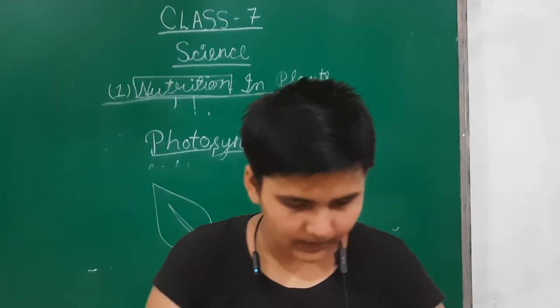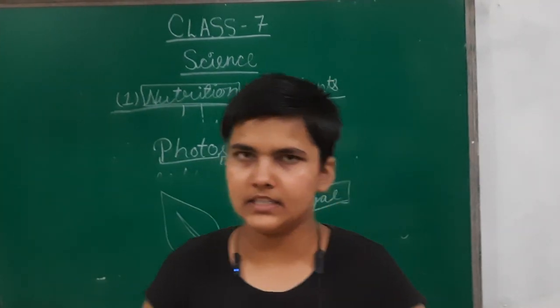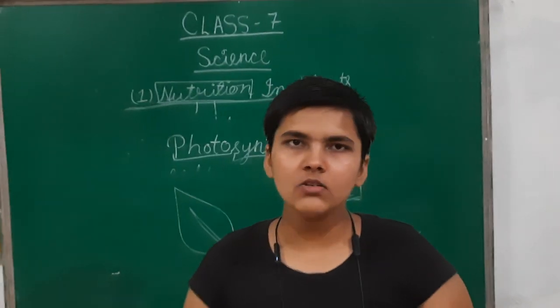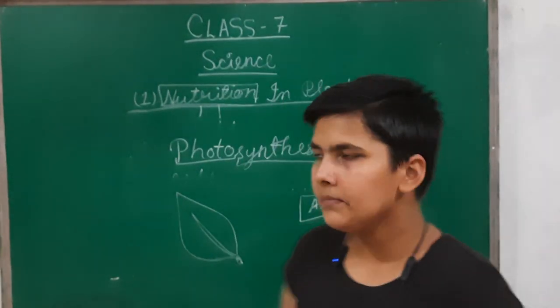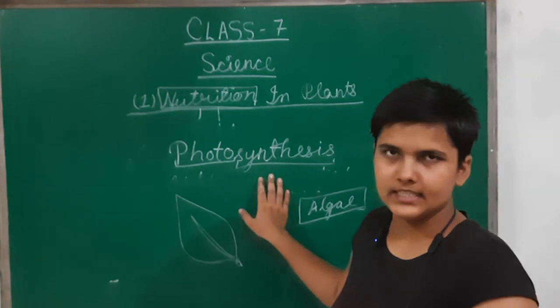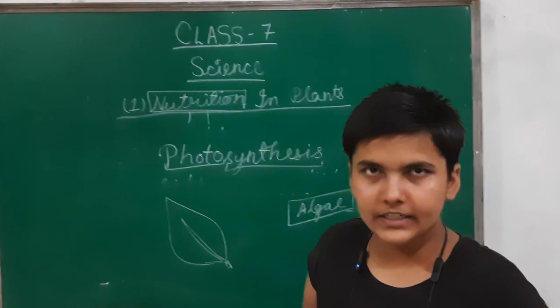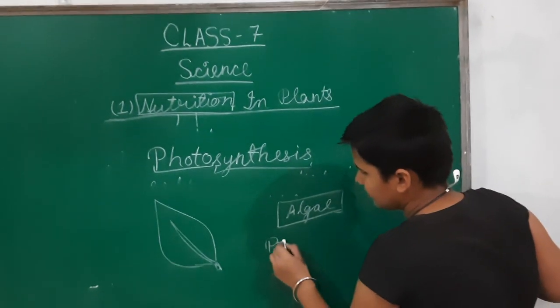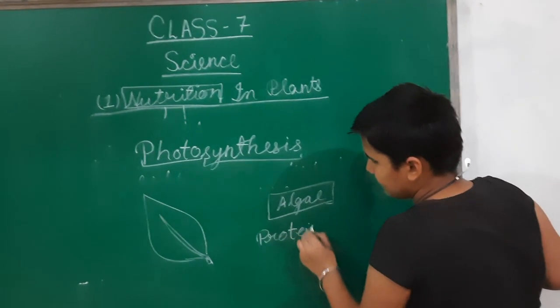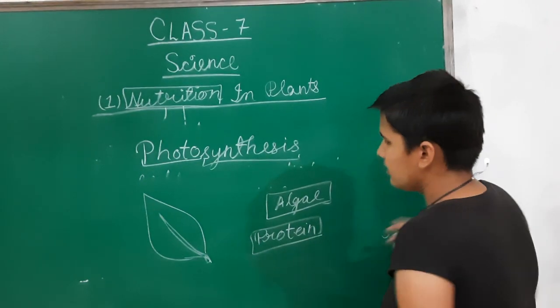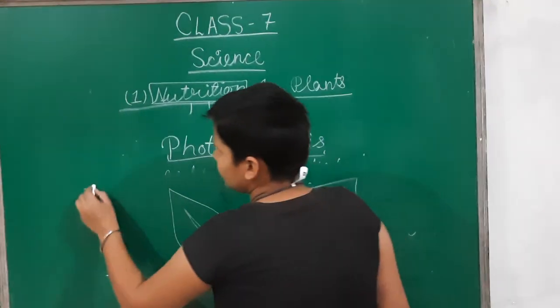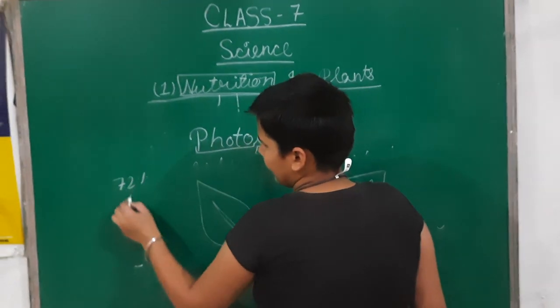Then synthesis of plant food other than carbohydrates. Like we need carbohydrates, proteins and fats, plants also need them. Plants can make carbohydrates using photosynthesis. Fats they don't need. And what about protein? Protein is a nitrogenous substance, made using nitrogen. So how can plants gain nitrogen? We all know there is about 72% nitrogen in the atmosphere.